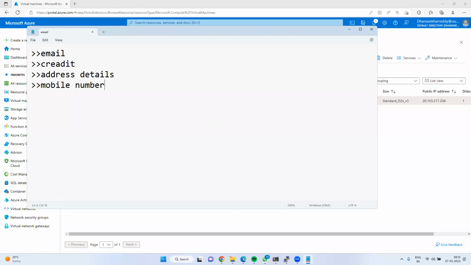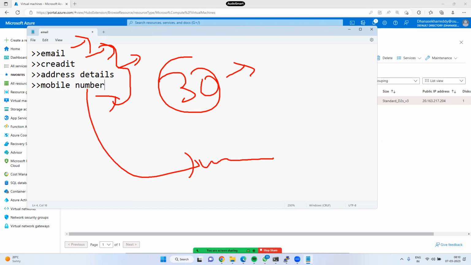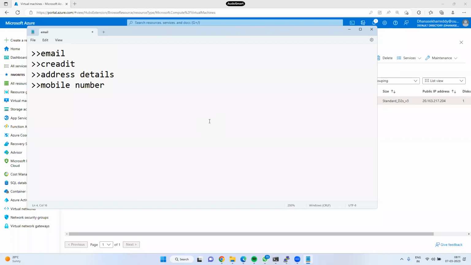For example, 30 days is over and your account got deactivated. If you would like to create another account, then you have to go for a fresh email ID, fresh credit card, fresh address details, and give a different mobile number. For example, if you give the same number which you have used already, then you will not be able to create another account, guys. Clear?